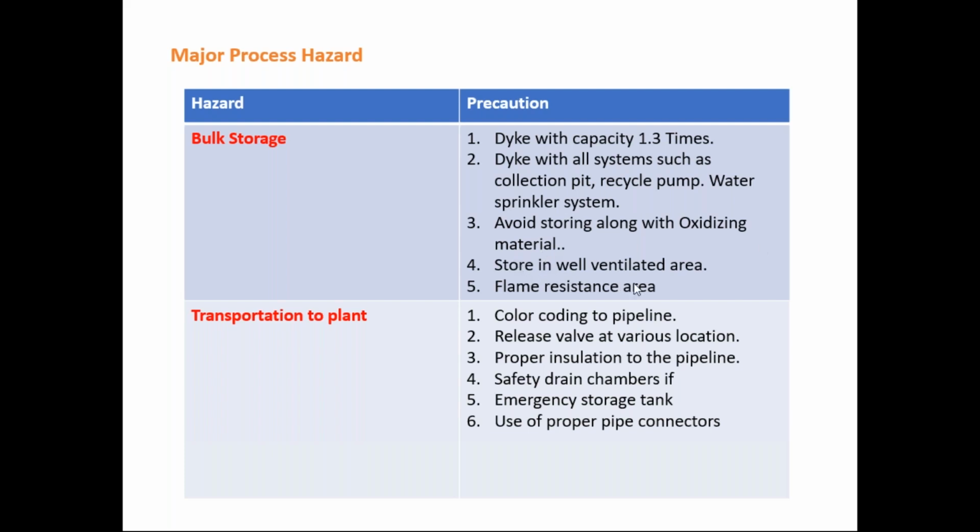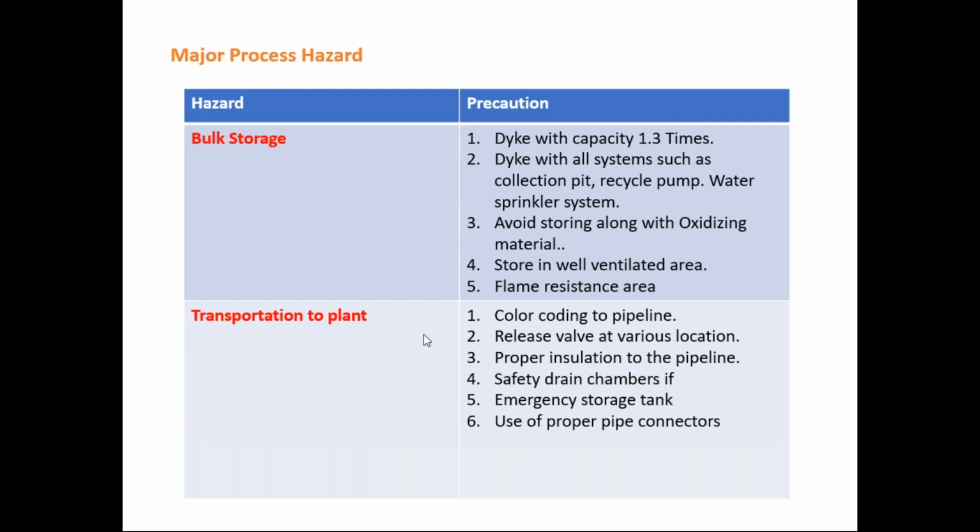Then store in a well ventilated area. Ventilation should be provided. A high quantity of air should be there, or some fan arrangement, door arrangement or ventilation should be provided. Then flame resistance area. So flame proof or flame resistant material should be used while storing this ammonia or other material.